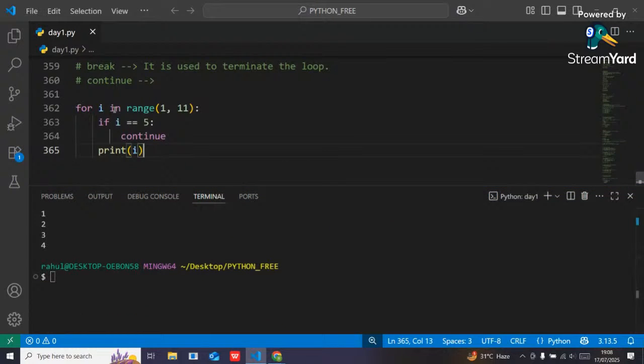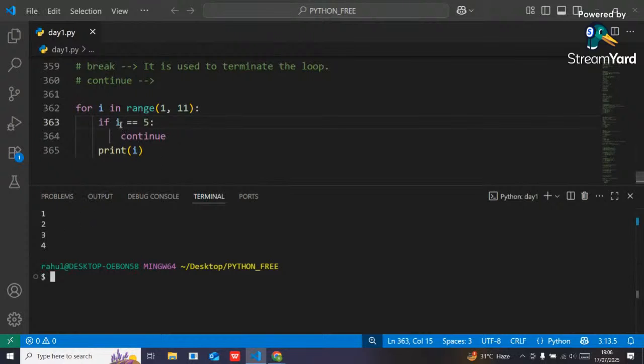I am just using a for loop, and in this for loop I am going to print the values from 1 to 10. During the printing, what values should be printed in my console? Anybody have any idea, guys? See, when the value of i is 1, yes, it will be printed because i is not equal to 5. For 2, 3, 4, the value will be printed. So I can say that 1, 2, 3, 4 will be printed.